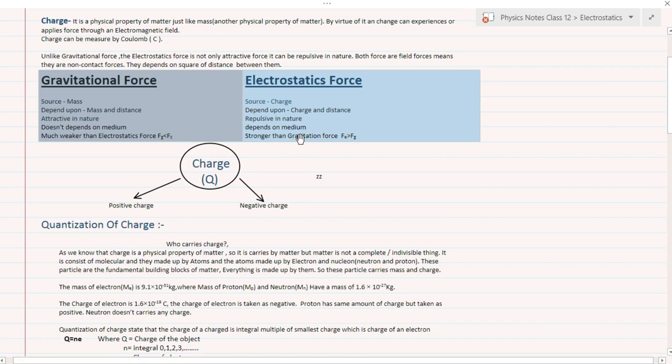So the force acting between two charges varies from medium to medium. It has one value in air, and you get another value if you change the medium. Gravitational force is very weak compared to electrostatic force.